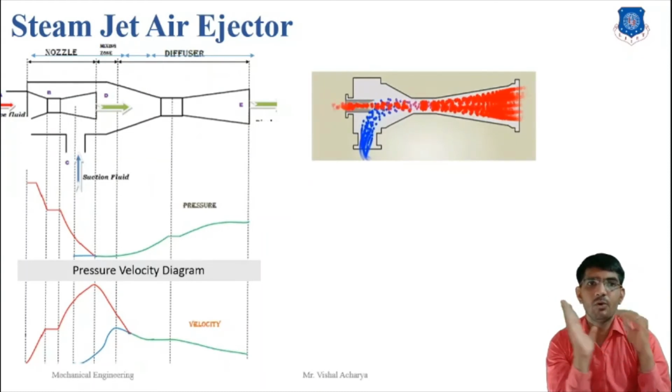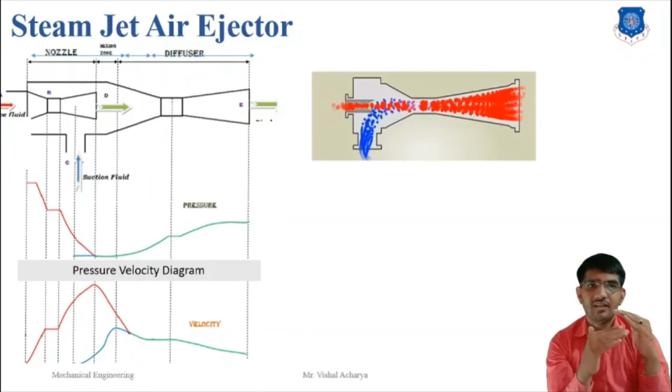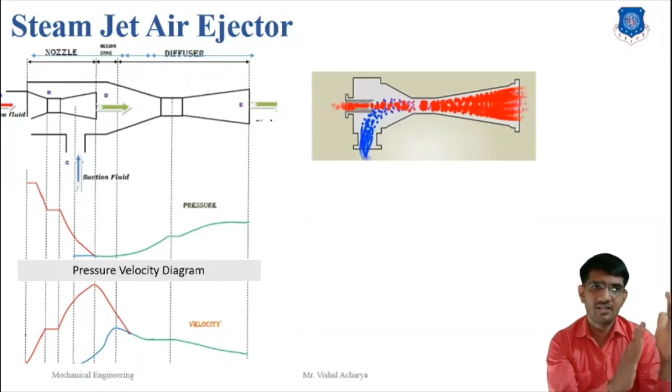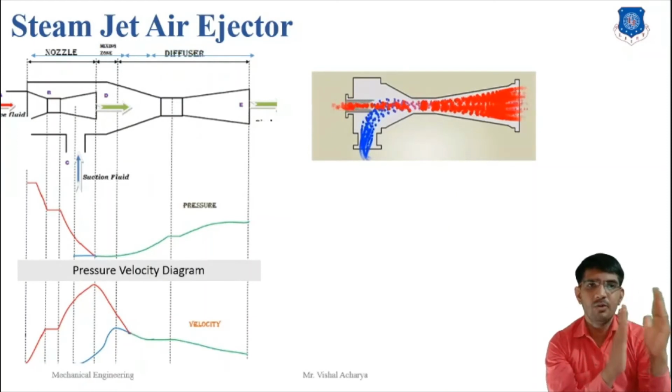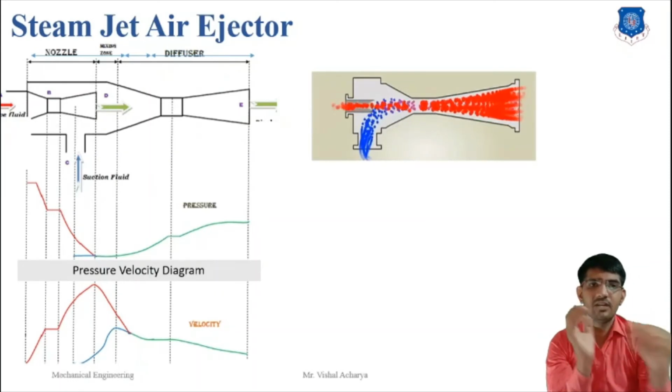Due to the low pressure zone, the suction fluid starts to move and mix with the motive fluid in the mixing chamber, and the mixed fluid enters the diverging portion, the last portion of the ejector, where the velocity energy is converted into pressure energy.